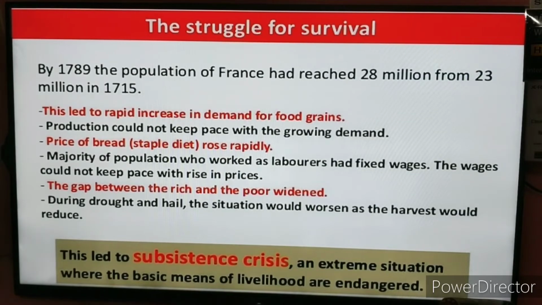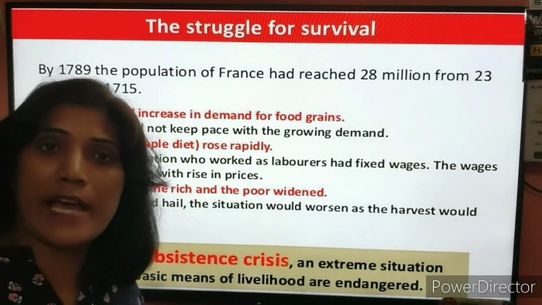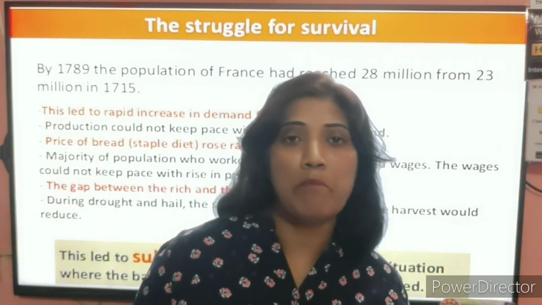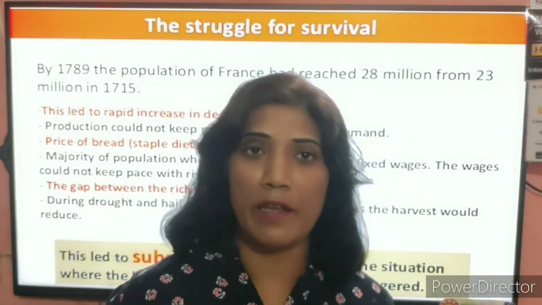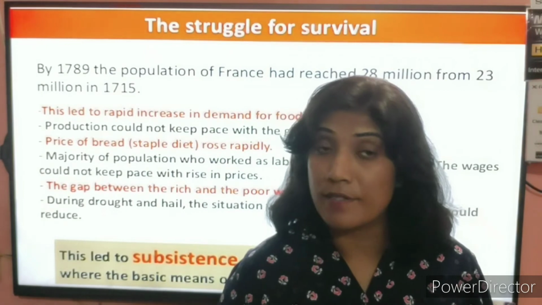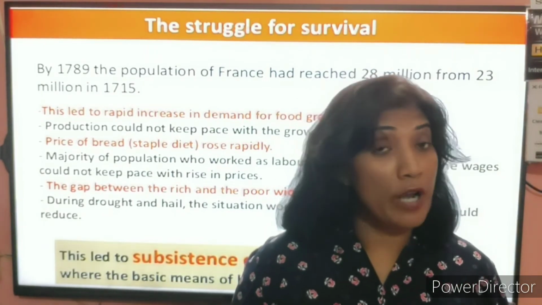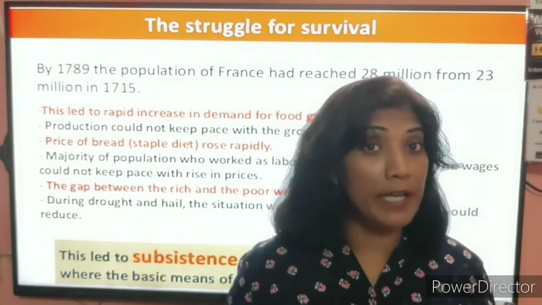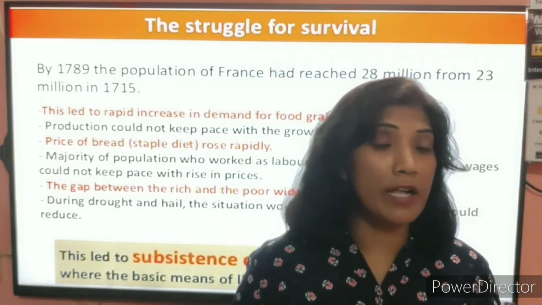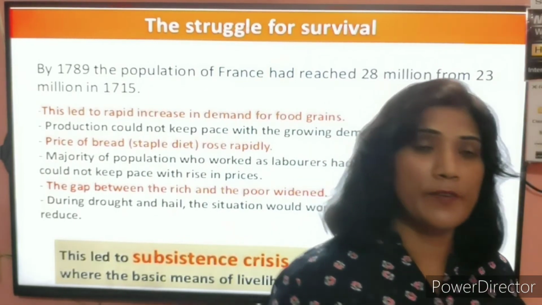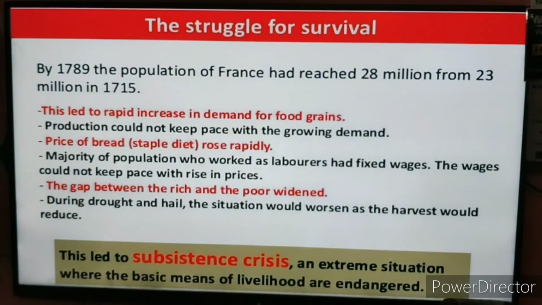And when the population has increased, definitely their demands, requirements and needs have also increased. More production is required, more land, more agricultural production and other facilities are required when the population has increased.